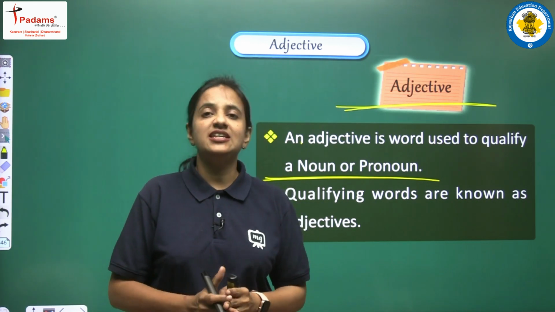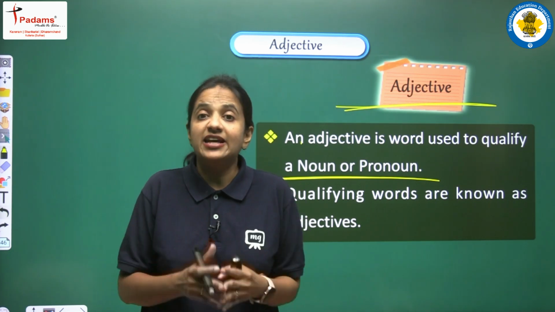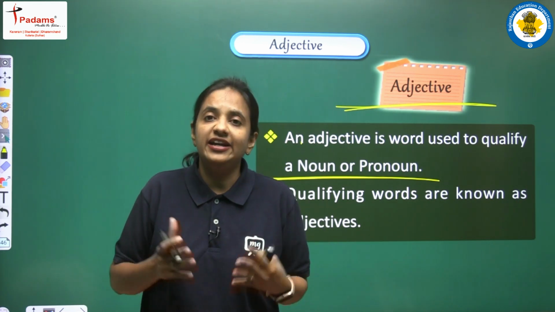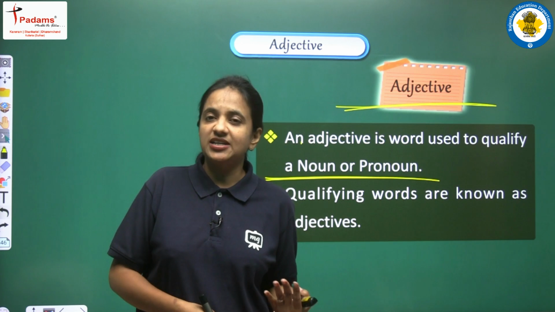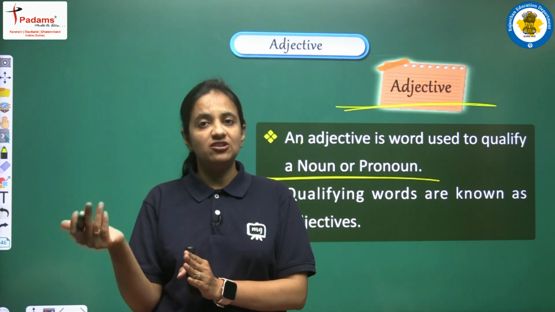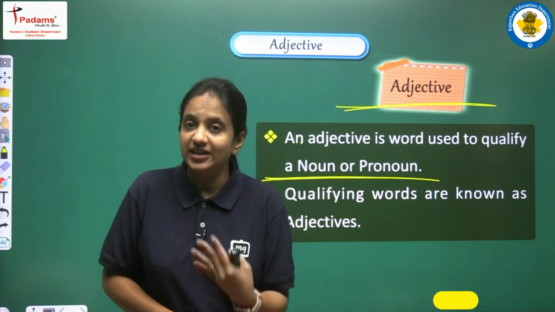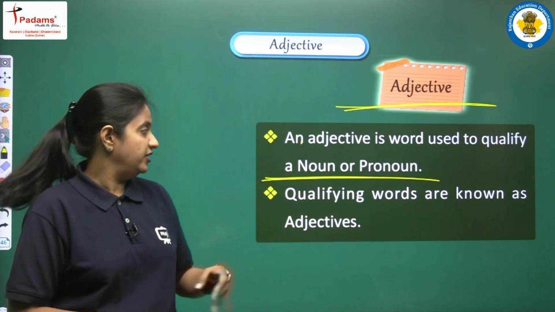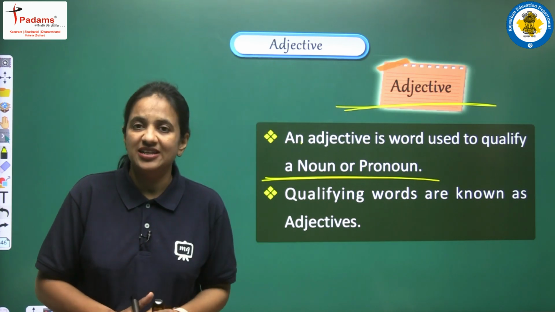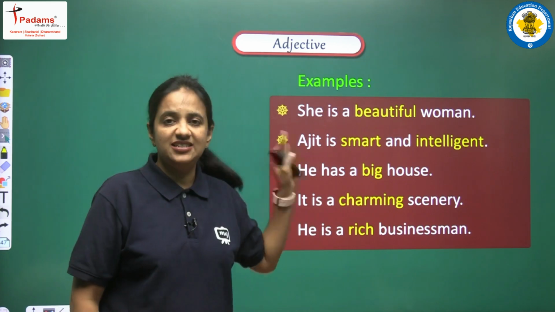So qualify means किसी की qualities बताना, right, किसी की qualities को और detailed way में express करना. So ऐसे words जो noun या pronoun को और detailed में express करते हैं, उनके qualities बताते हैं. And now this is the point that qualities, they can be positive qualities also, they can be negative qualities also, but the words that are used to indicate, that are used to show the qualities of noun or pronoun, so those words are known as adjectives. Clear? So this is the definition that we are having here, and now let's see some of the examples.